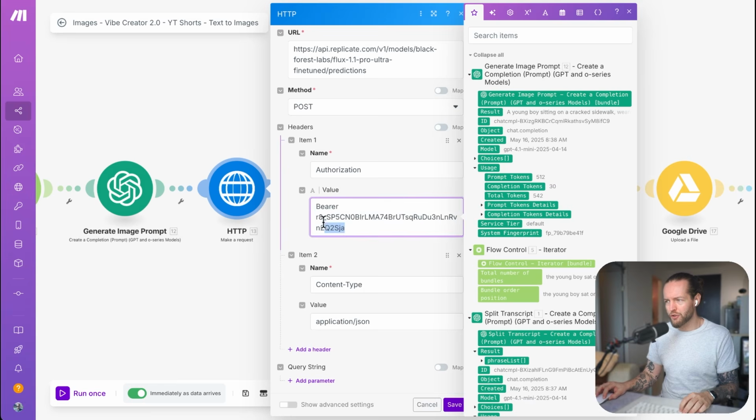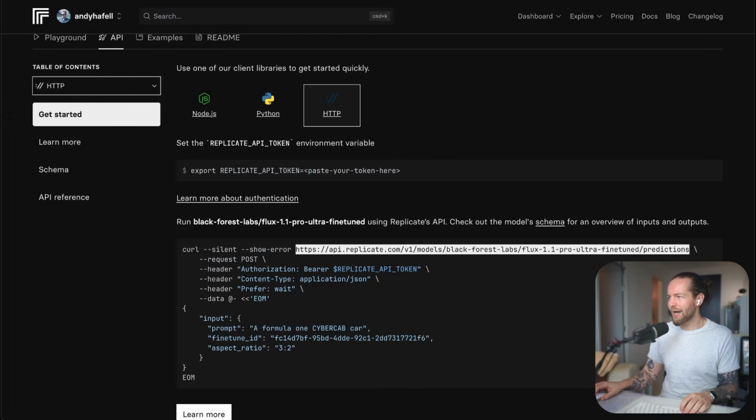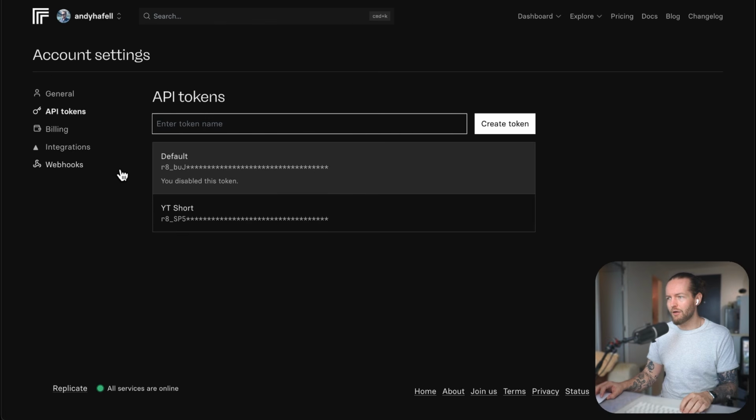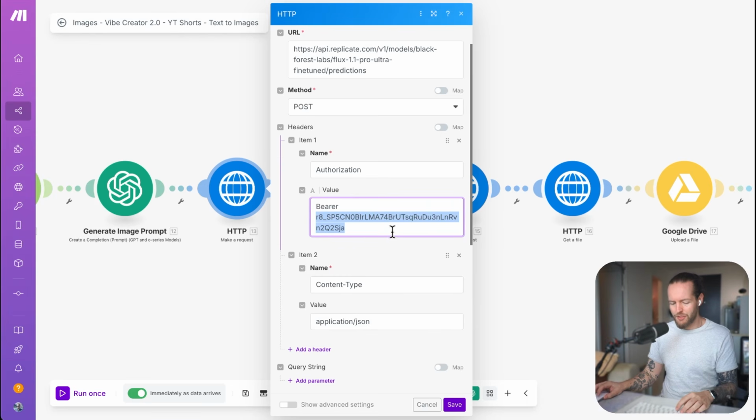But what I really want to show you is the bearer token. So let's go back into replicate.com, click on your name here and select API tokens. Here, you just create a new token. So you can call this Vibe Creator and just click on create token. Once you've done that, don't share this one with anyone, but I'm gonna do it just for the video. Copy the token, go back into your image generator and paste. Just like that, it's all set up, ready to send that request to our image generator.